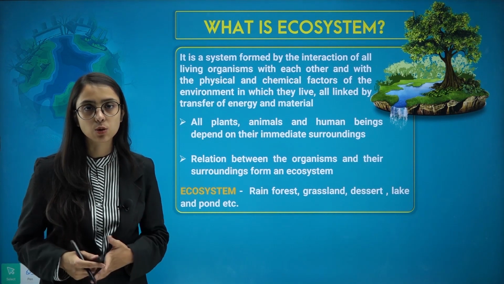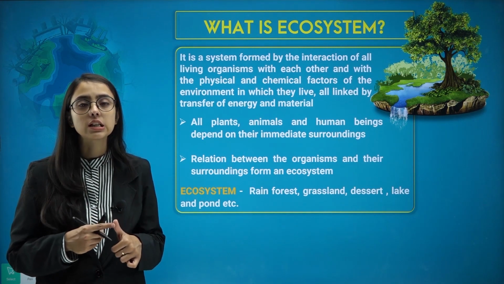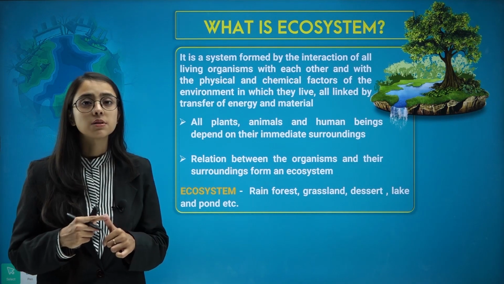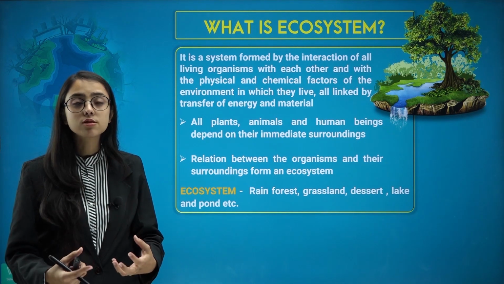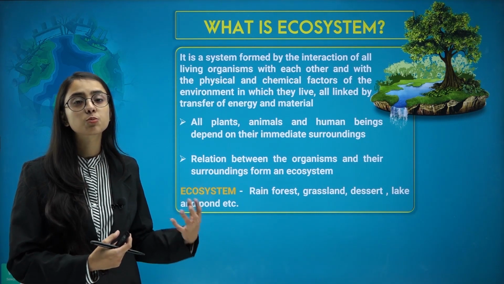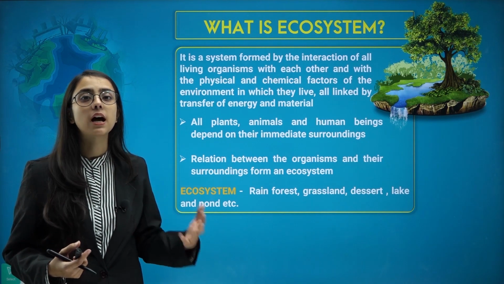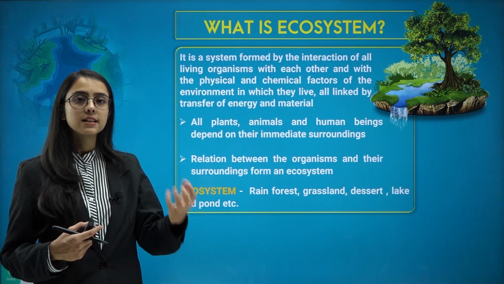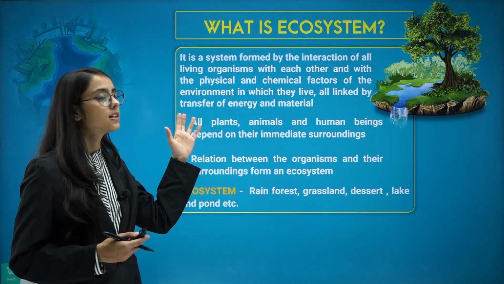For example, in our ecosystem, we have, of course, the man-made environment, which includes machines, cars, buildings, etc. Also natural elements such as animals like cattle, camels, goats, sheep, etc., that we use for milk products or for their meat. Again, we have plants which provide us with shade and oxygen to breathe in. We emit carbon dioxide so these plants can survive. So do you observe that there is a chain going on? Somebody is taking something from another being. This form of system is known as an ecosystem.